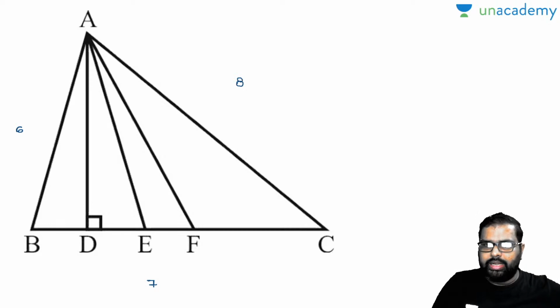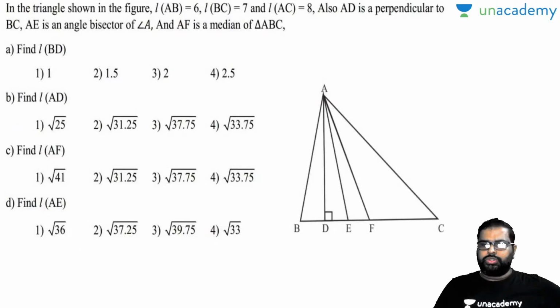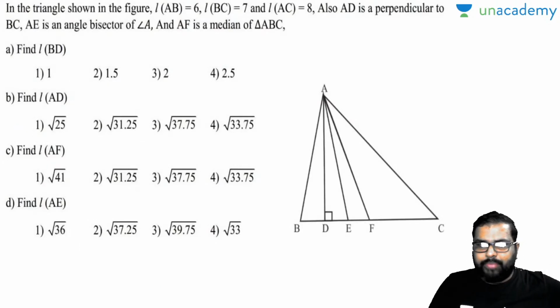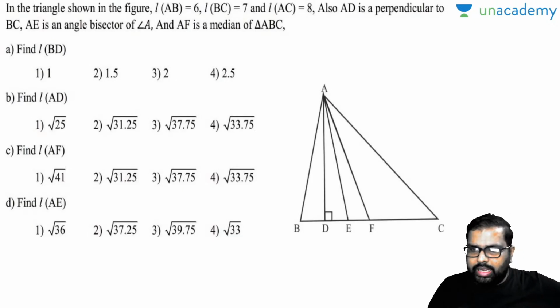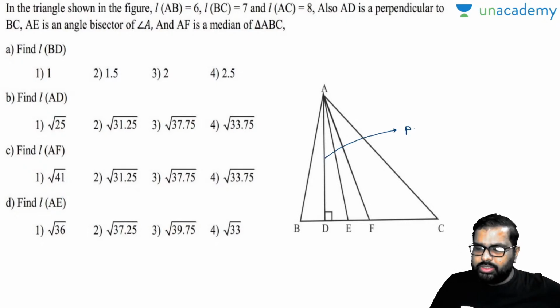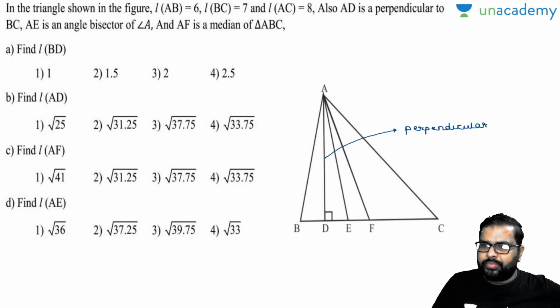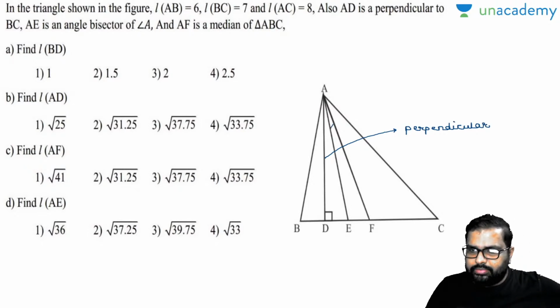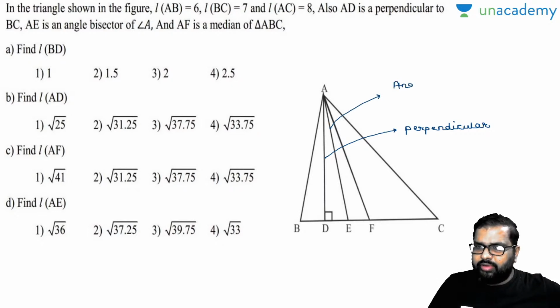Also, AD is perpendicular to BC. I will write AD is perpendicular here, because in the next diagram it will be so clumsy. You can observe the perpendicular in the diagram itself. Any other point there? AE is the angle bisector. Okay, fine.